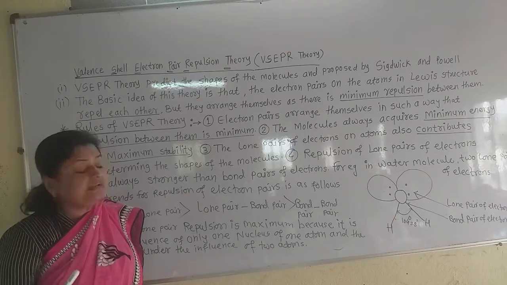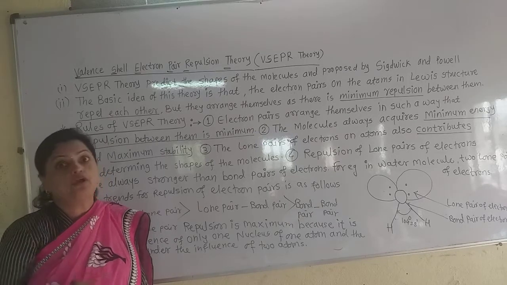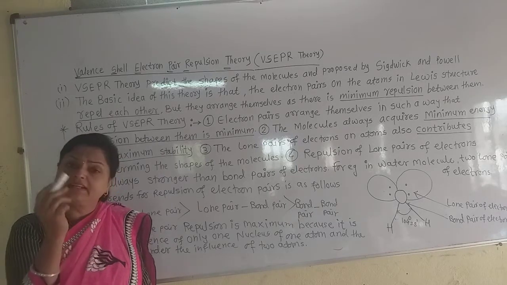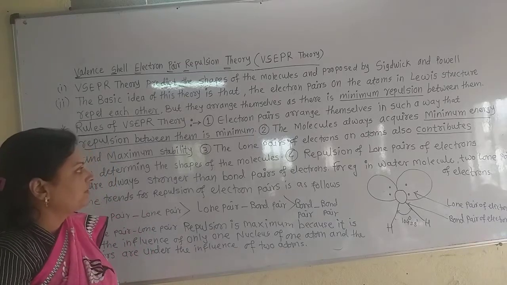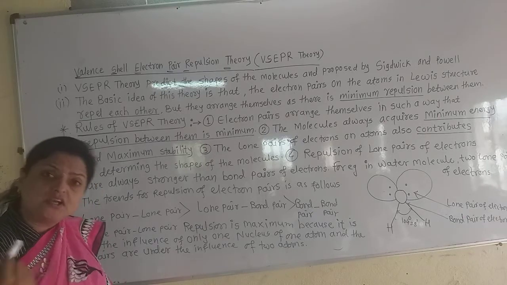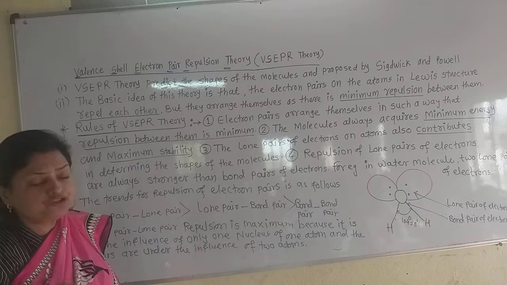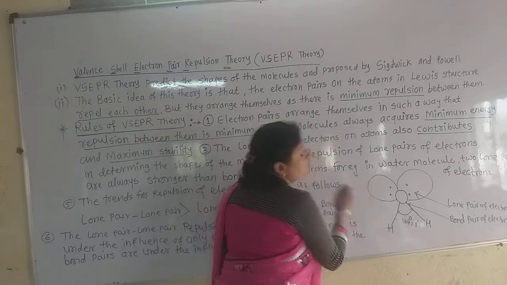Sidgwick and Powell predicted that the shapes are due to the lone pairs and bond pairs of electrons and the repulsion between them. Now how is it said? They said that the repulsion of lone pair electrons is always stronger than the repulsion of bond pair electrons. For example, see the water molecule.